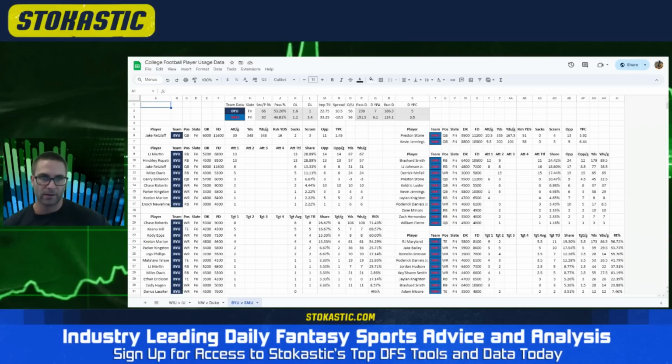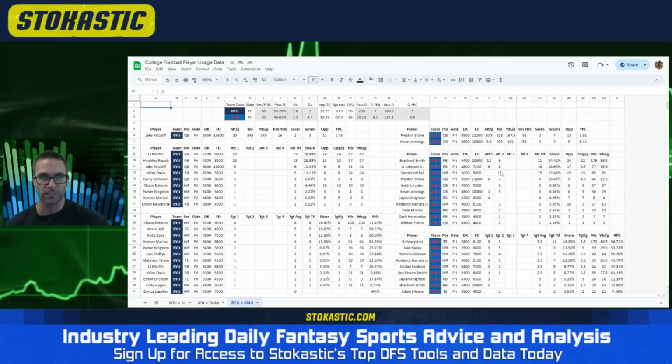Running back, their second game, playing an FCS team, they took the foot off the gas with Brashard Smith and LJ Johnson. Like their freshman, Derek McFall, had 15 carries. Those all came in the second half when the game was already out of hand. Same thing with Zach Hernandez, all those carries in the second half. Zane Miners actually touched the ball earlier in the game, but still only 2. And they didn't have Jalen Knighton. So his absence definitely contributed to the elevated McFall workload.